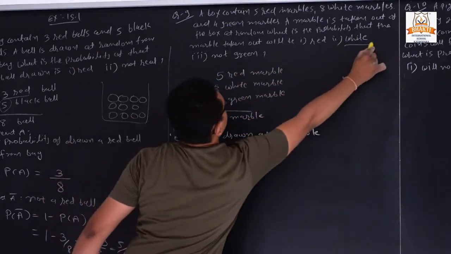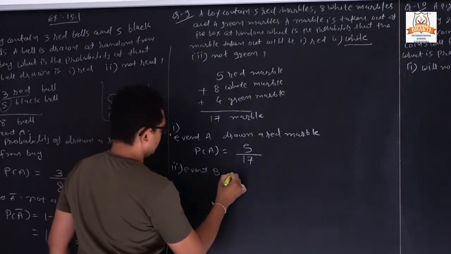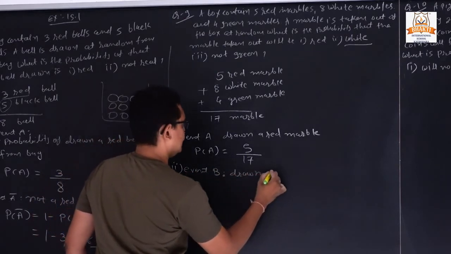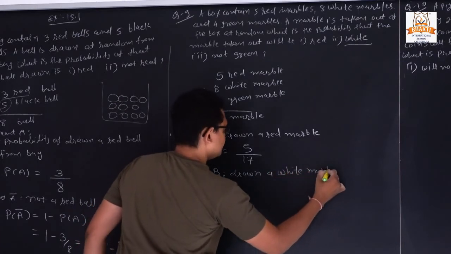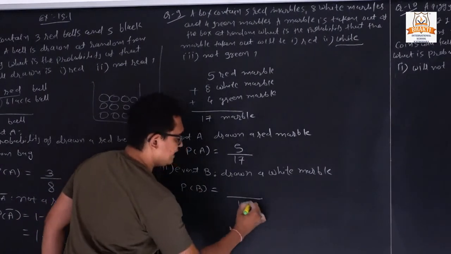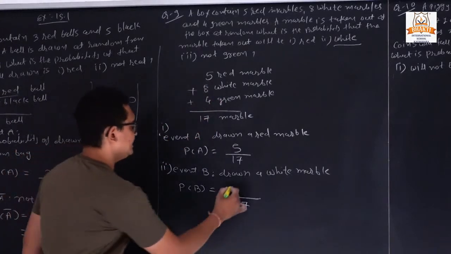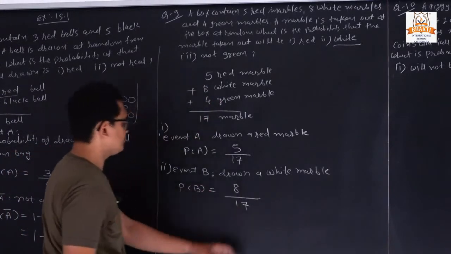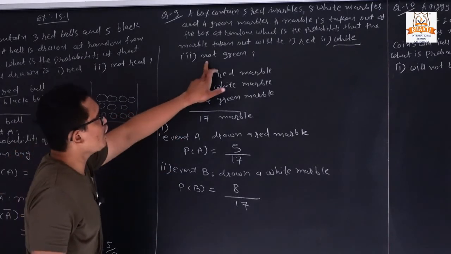Second, they are asking white. So event B, drawing a white marble. So P of B, total it is 17. Out of 17, how many are white? It is 8. So what is its probability? 8 upon 17.